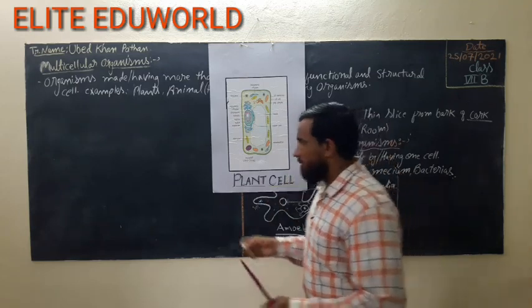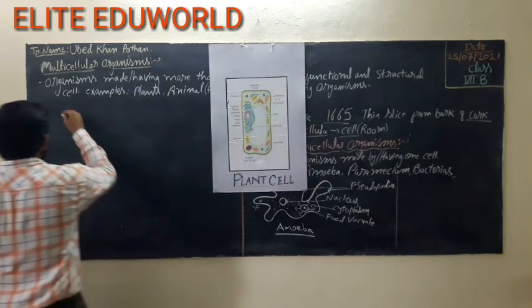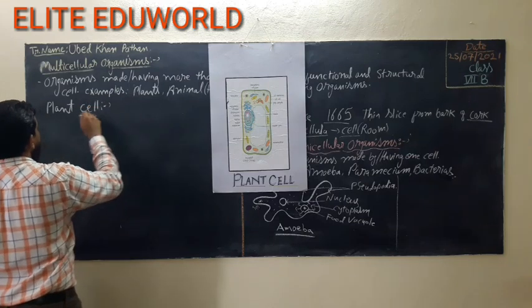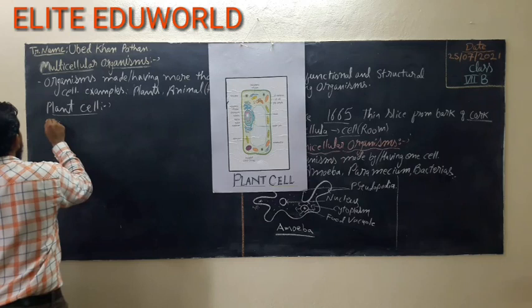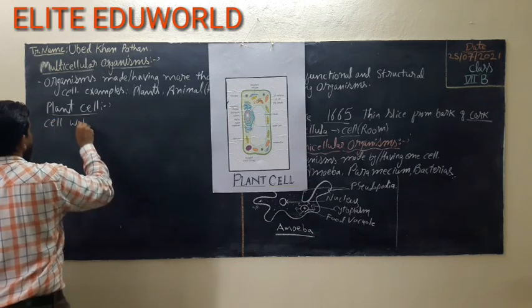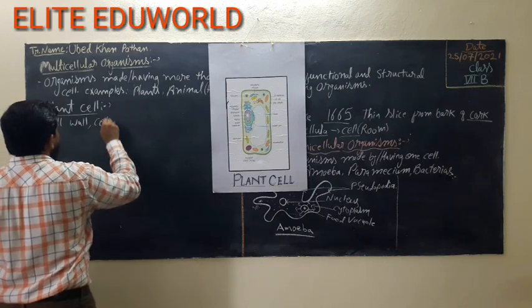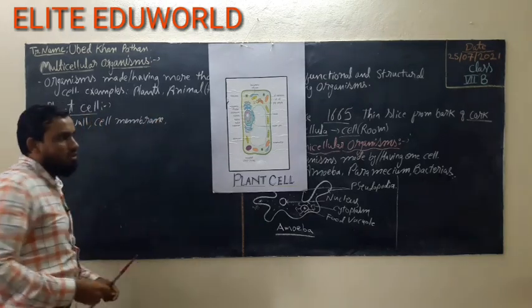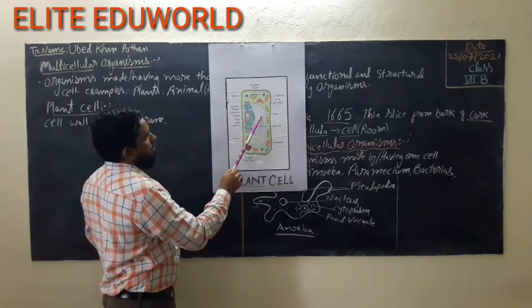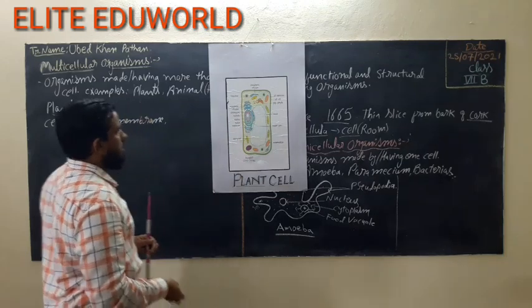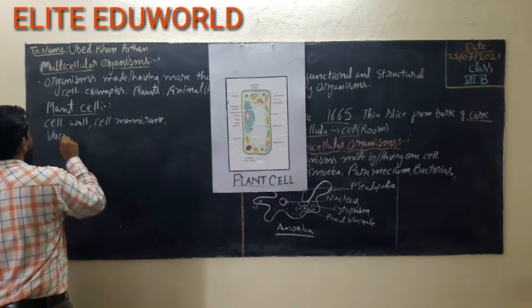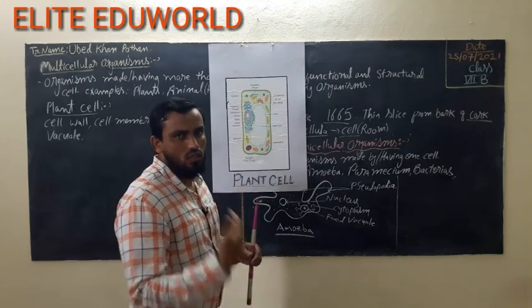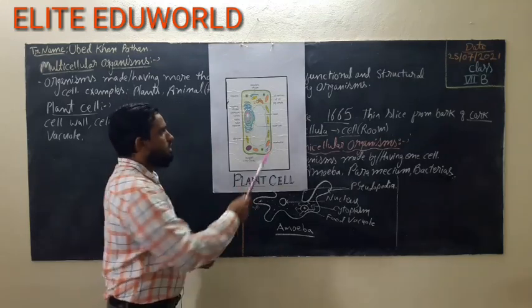So just remember, when we talk about the plant cell, the basic things to remember are the cell wall, which I have told you right now, then the cell membrane. What is the function of the cell membrane? I have told you right now. Then we will see the vacuole. The vacuole is a storage inside the plant. It is a storage for solid and liquid substances: starch, glucose, some fats. They will all be stored inside the vacuole.